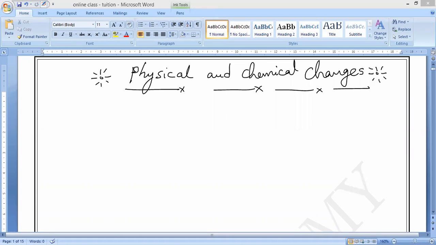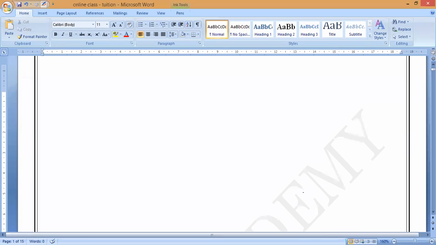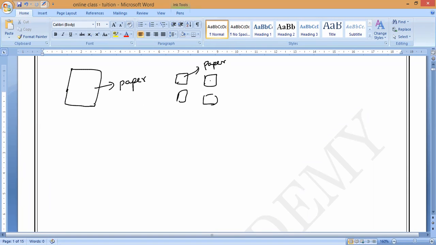There are some changes in which no new substance is formed. Suppose, for example, I give you one newspaper and ask you to make 100 pieces. If I show you the complete newspaper as a single substance, you say newspaper only. Suppose I take some paper, this one big paper. What is this called? Paper only. Now, if I make it into 10 small pieces or 4 small pieces, then each piece is also called what? Paper only. Yes or no? Yes, sir.